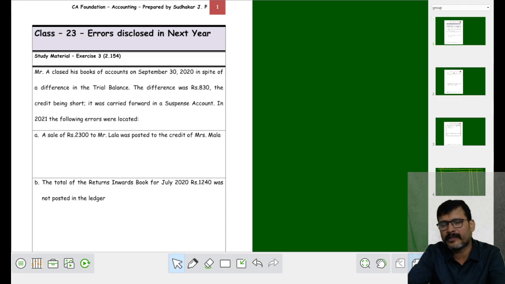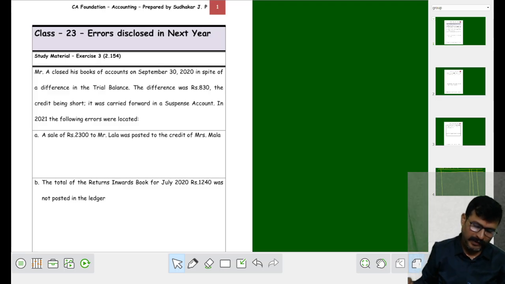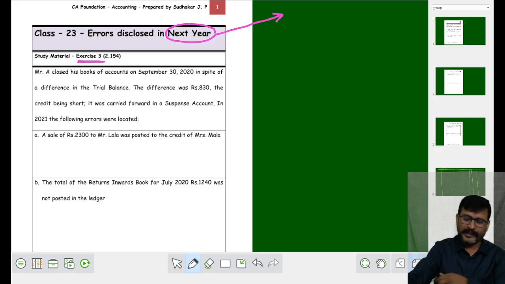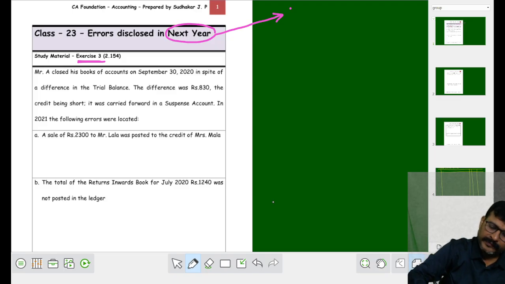Okay, my dear students, we are in the last class of this particular chapter, rectification of errors. Shall we move on to the last one, the study material problem, exercise three. Here the errors are disclosed in the next year. We know very well that when the errors are disclosed in the next year, in the place of income and expenses, we have to use profit and loss adjustment account.